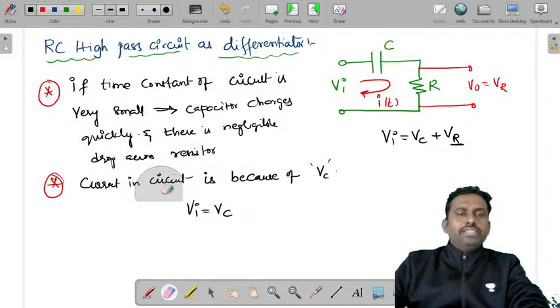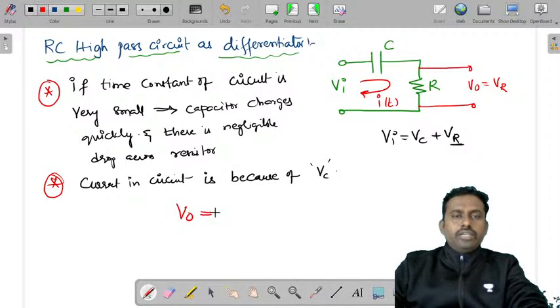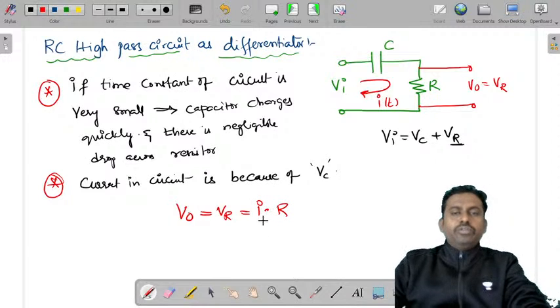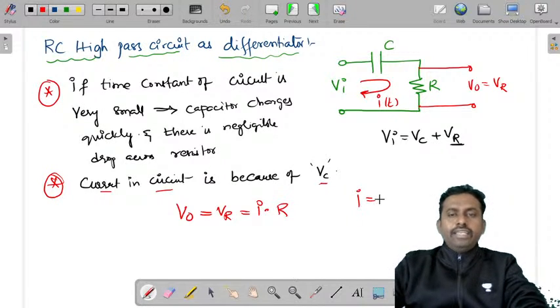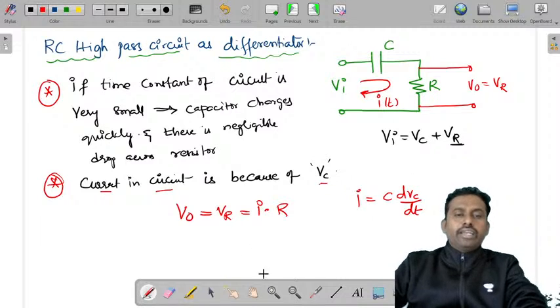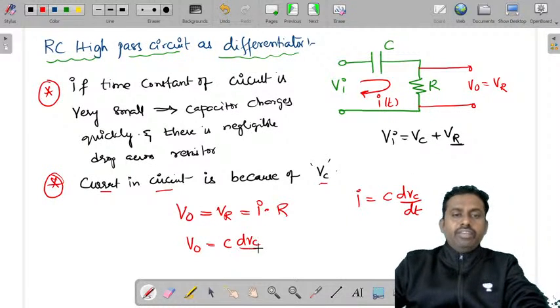What is the output voltage that you can write? V output is equal to the voltage across resistor, which is equal to I into R. Now just now we told that the current in the circuit is because of the capacitor voltage, therefore can I write I is equal to C dVc by dt. So you can write V output is equal to C dVc by dt into R, which is RC into dVc by dt.